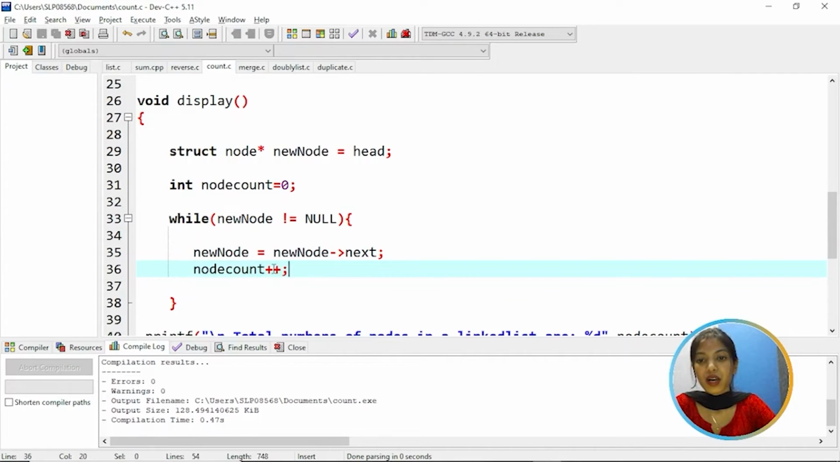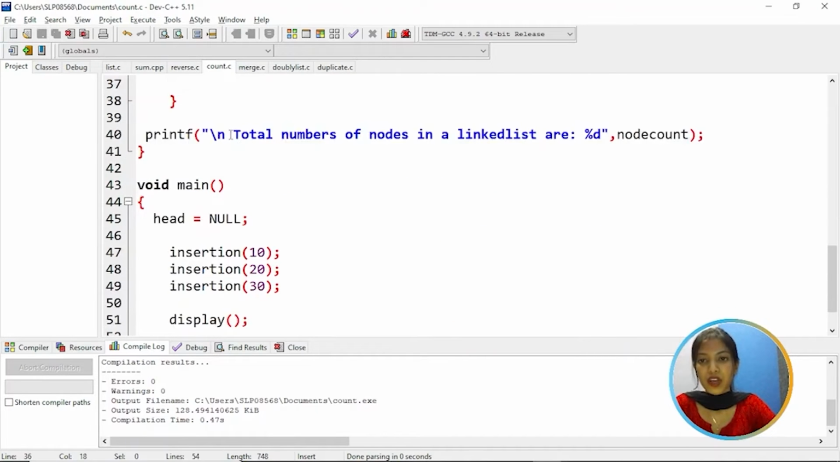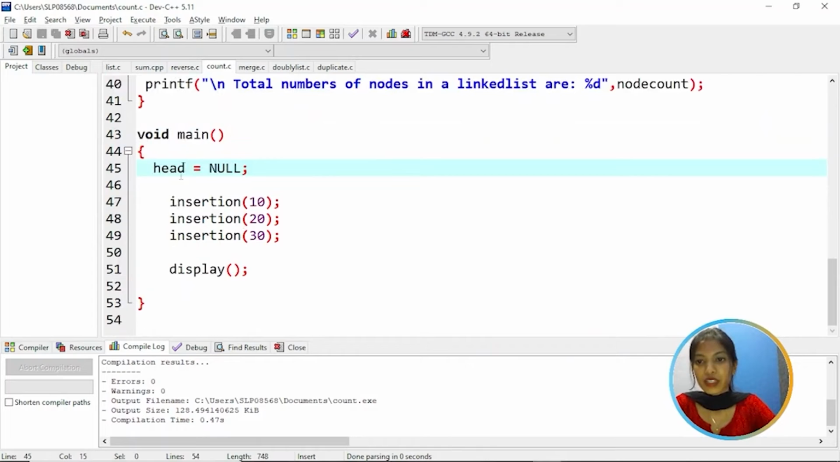That means it will increment node by 1. So then it will display the total number of nodes in a linked list. So coming to the main function, here we have head which is assigned to null, and calling the insertion function, passing the values 10, 20 and 30. So now we have the values 10, 20 and 30, and calling the display function to display the number of nodes in a linked list.